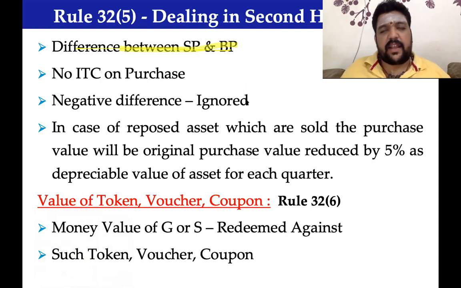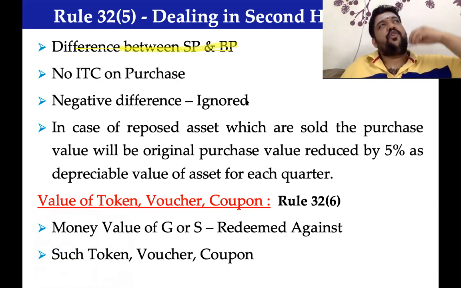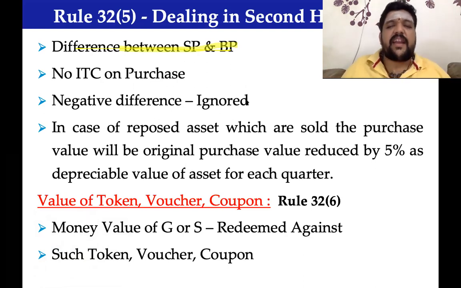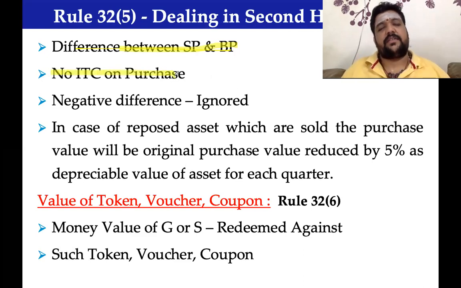For example, somebody buys a steel scrap from a trader for, let's say, 100 rupees. They sell to a steel mill for 120 rupees. Law says pay the tax only on the difference of 20 rupees, provided you don't claim ITC on the purchases.